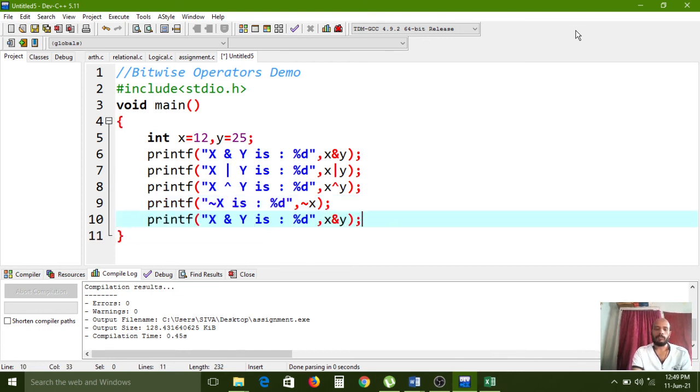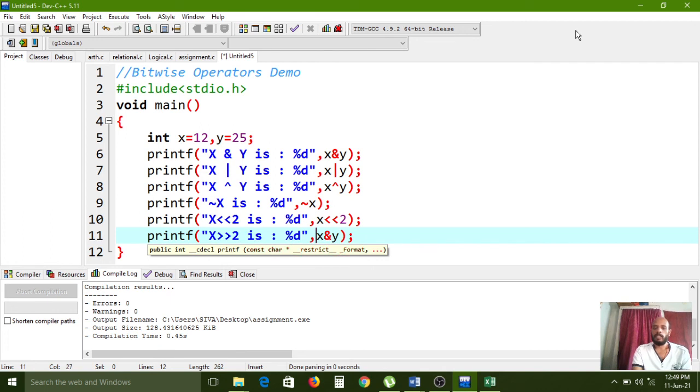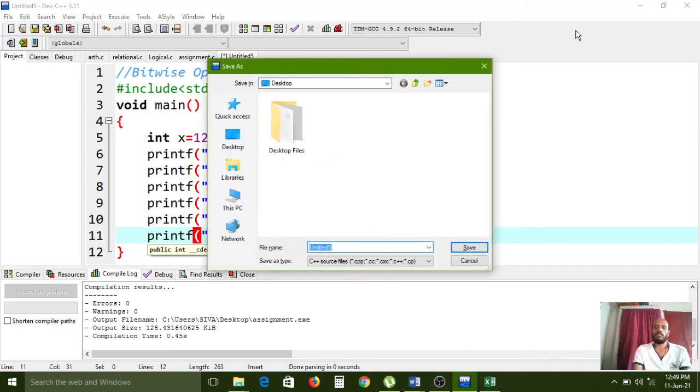And here x left shift 2. 2 bits on the left can be removed and also placed at the front side. And here also x right shift operator 2 bits, and that value becomes 3.